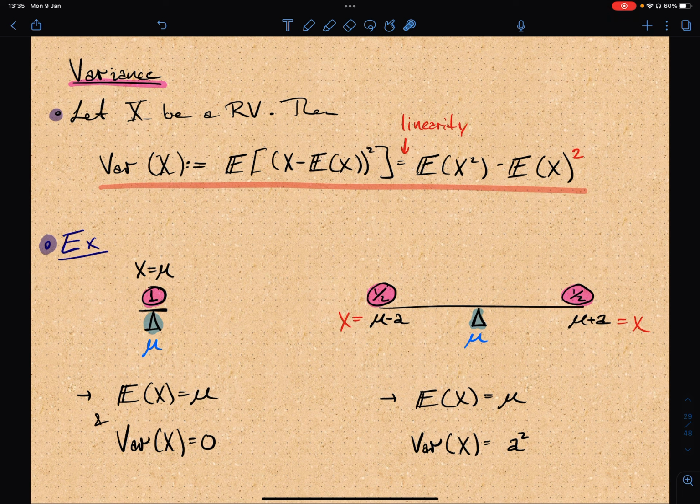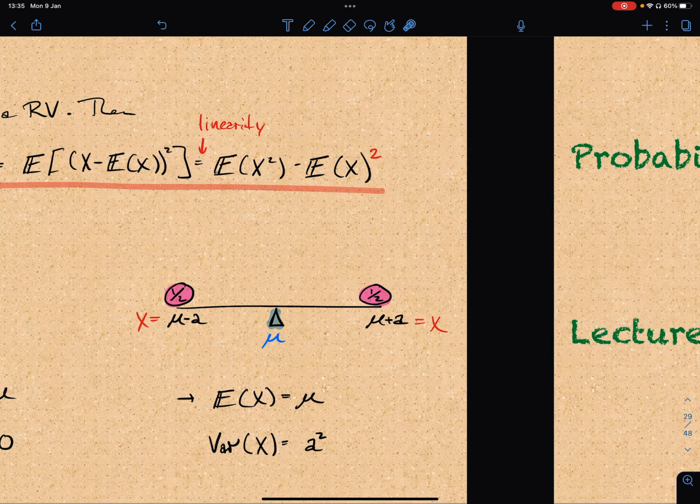Try to think about it as a center of mass, try to interpret probability distributions or probability densities as a mass function, a distribution of mass along the integers or along the real line. And then the expected value is going to be the center of mass for this distribution of mass, which is the probability function. And linearity is always fun.